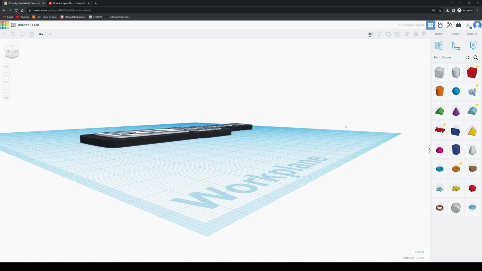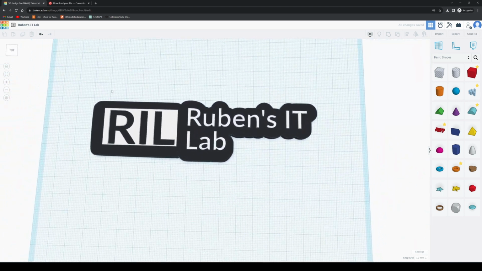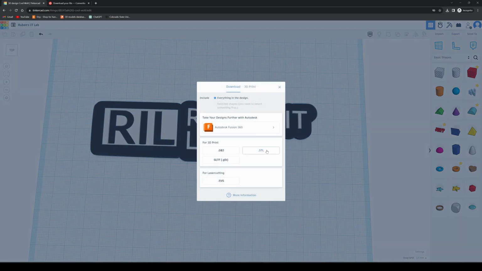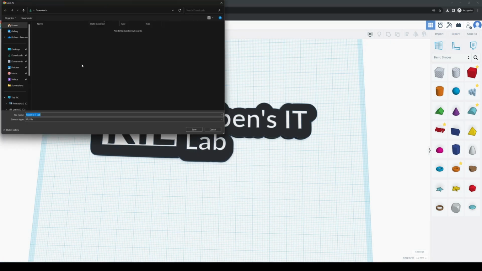So yeah, here you are. Here is the logo. It has the silhouette behind it, the logo itself. If you export, you can export as a STL, and now that's a 3D printable file.